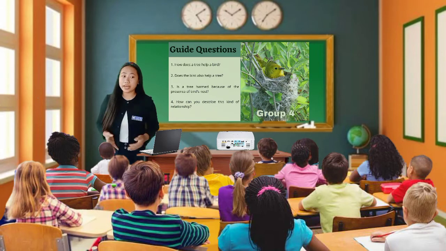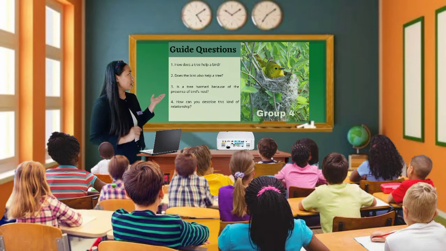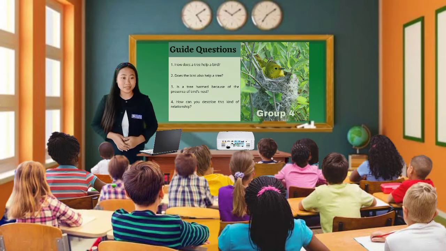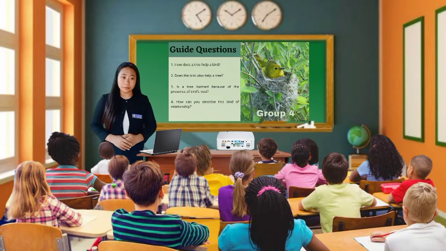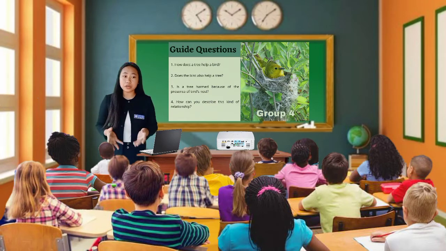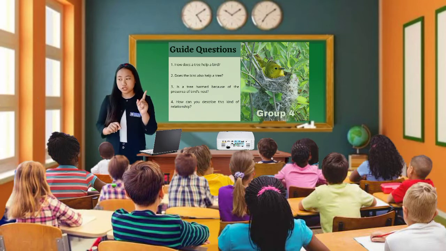As for the third guide question, is the tree harmed by the presence of the bird's nest? That's correct. Since the nest is just light, it doesn't harm nor affect the tree at all. As for the last guide question, how can you describe this kind of relationship? That's right. It's just like the relationship of the orchids and a tree, where only one species benefits but the other is not harmed, neither affected.